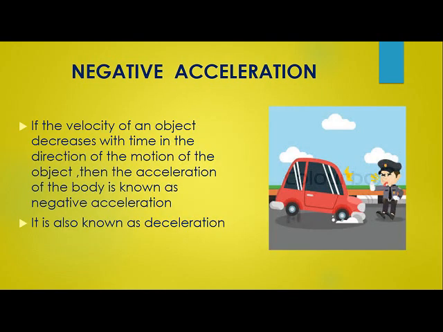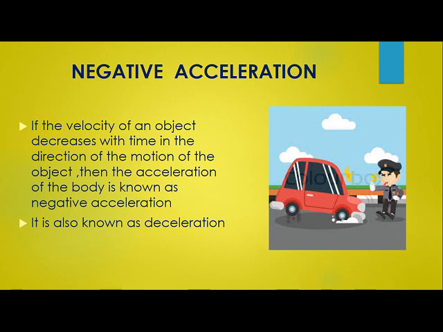Let us understand what is meant by a negative acceleration. You can see in the picture that a person is not following traffic rules. So what happens? A traffic police asks him to stop suddenly. That car was at very high speed. Force is applied, that means brakes are applied and the object comes to rest. So here, initial velocity was high and final velocity is less. So this is an example of negative acceleration.